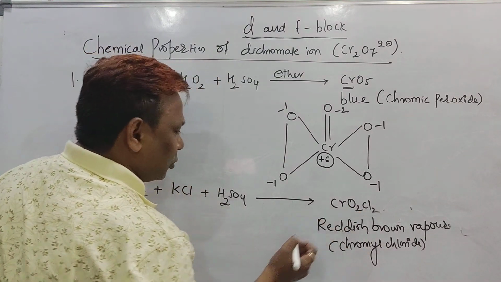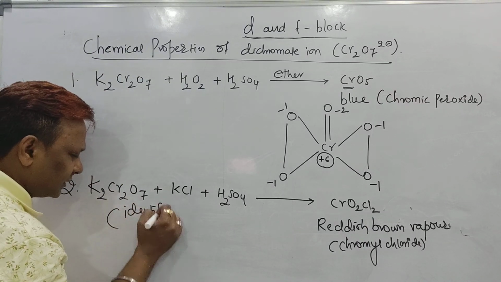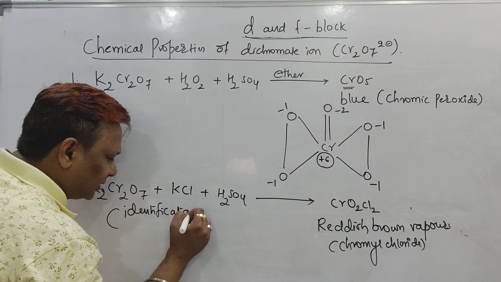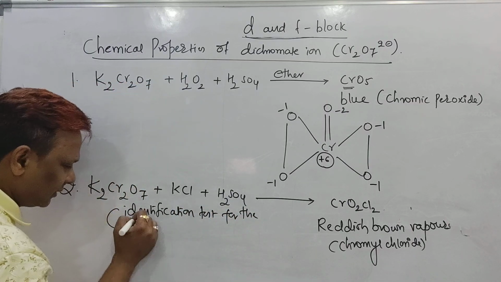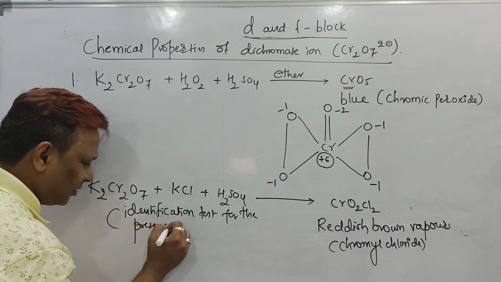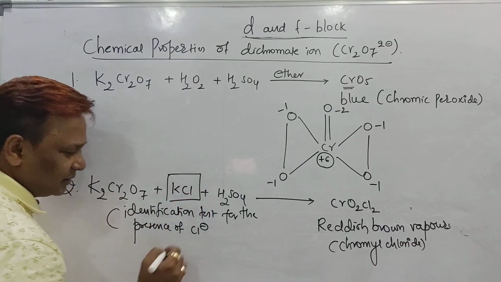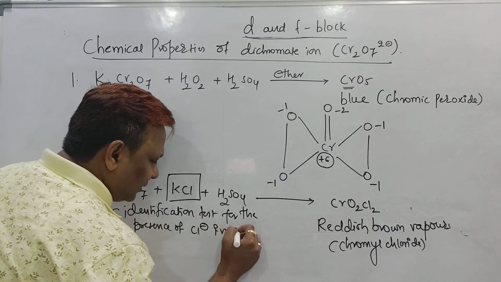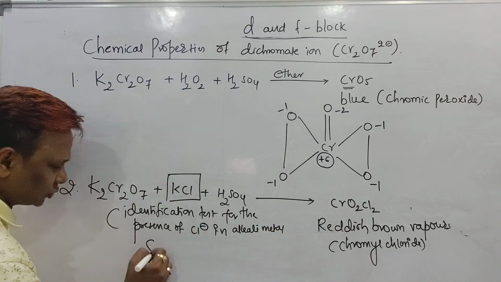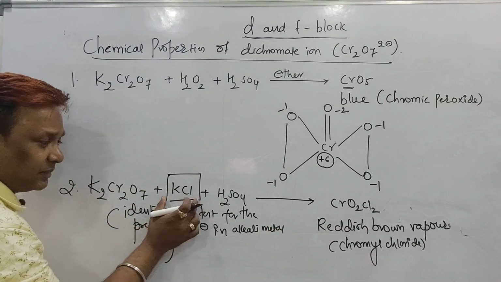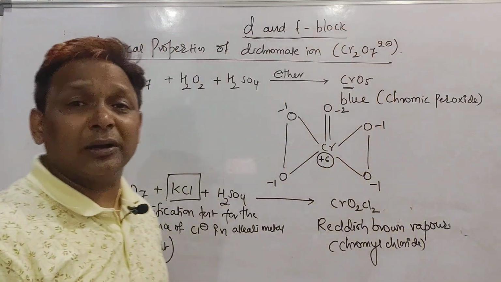You should say, sir, it is the identification test for the presence of chloride ion in alkali metal salt. That means the metal salt should be only an alkali metal salt, not other than that.